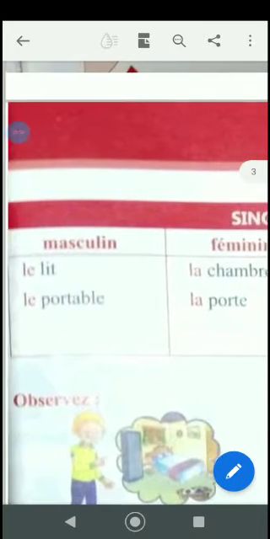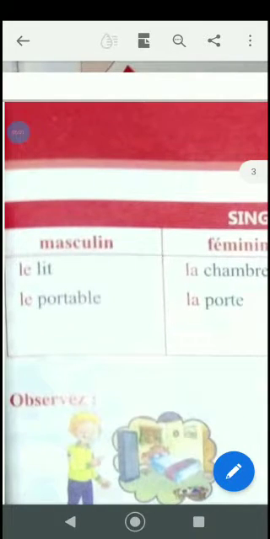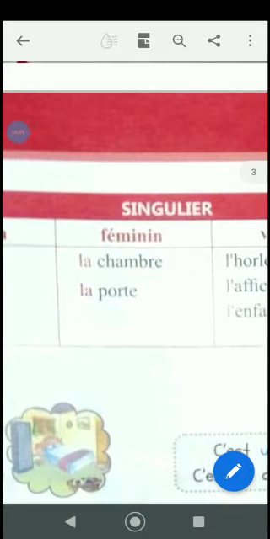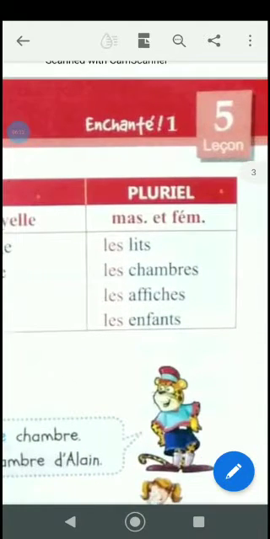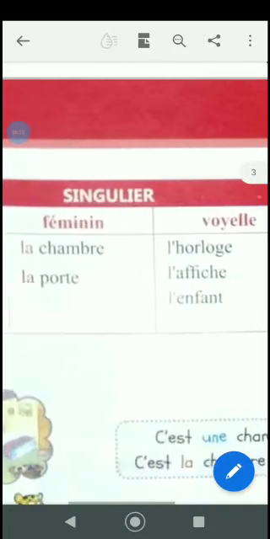Now over here, le portable. Portable is the mobile phone. When it is feminine, it will be la porte. When it starts with a vowel, l'affiche. L'affiche means the poster. And when you have to put it into plural form, it is les chambres, les affiches, les enfants.